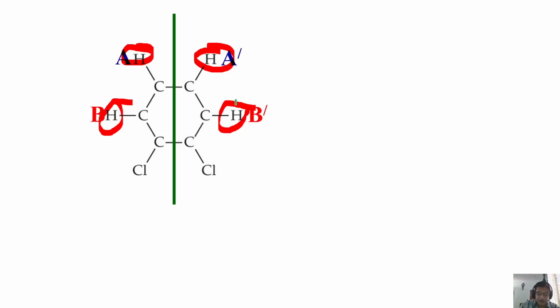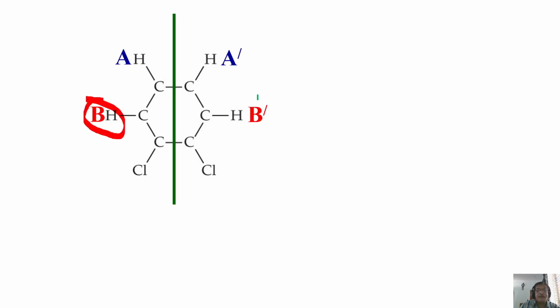Simple. If I call this A, I call this A prime, because there exists a coupling between these two. If this I call B, I call this B prime.